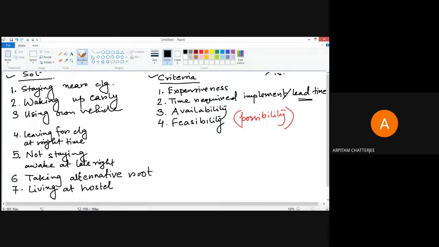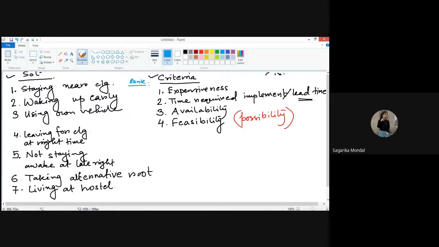Among expensiveness, time required to implement, availability, and feasibility, which one do you think is the most important criteria? I guess availability. Right. Okay, availability, yeah, you can say, but looking into your solutions, you may find there are a few solutions where availability is not at all present.